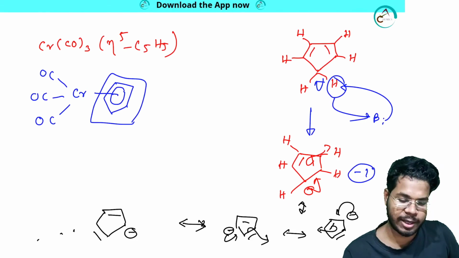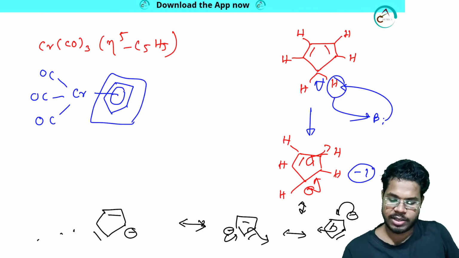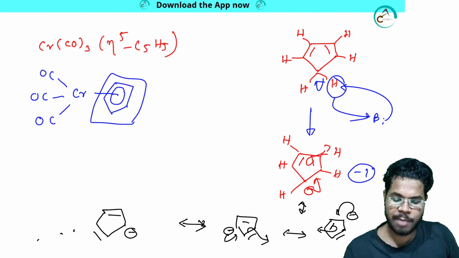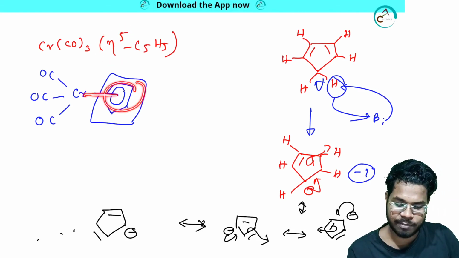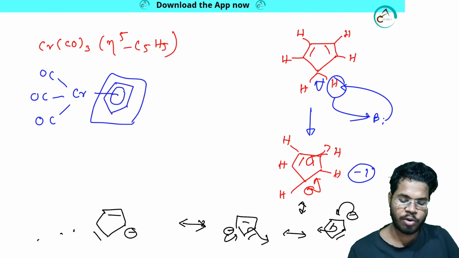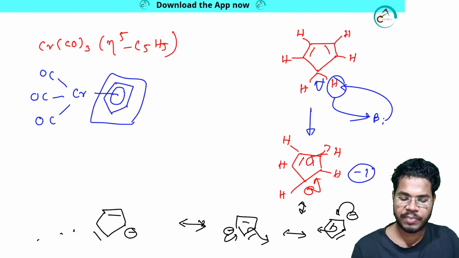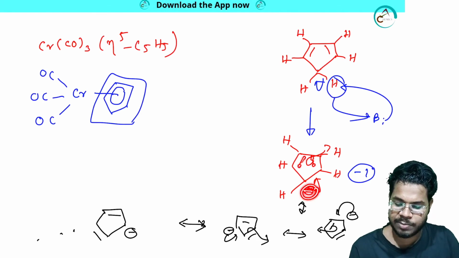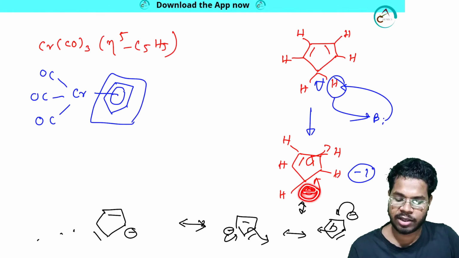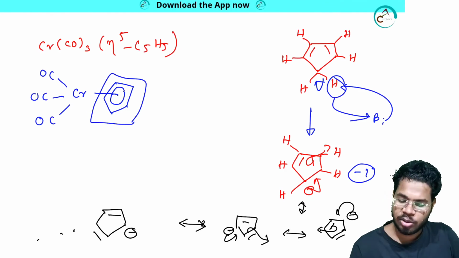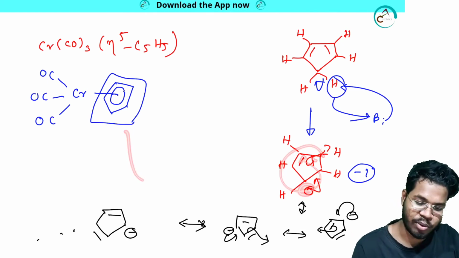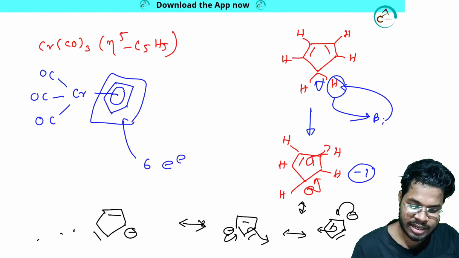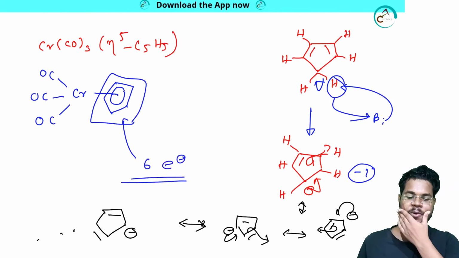So how many electrons is it donating? From 5 atoms it is donating. That's why it is eta 5. Hapticity is 5. This bond is connected to 5 atoms. From everywhere it is donating, and it is donating the pi electrons. This negative charge will be considered as pi electrons. I told you, a negative charge comes from 1 electron, but it denotes 2 electrons. So 6 electrons are there. It will donate a total of 6 electrons.